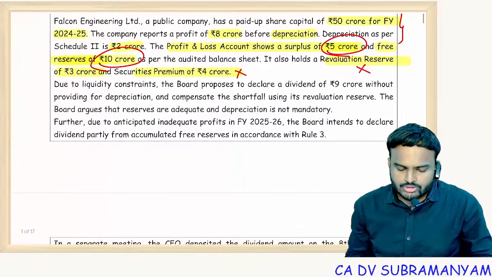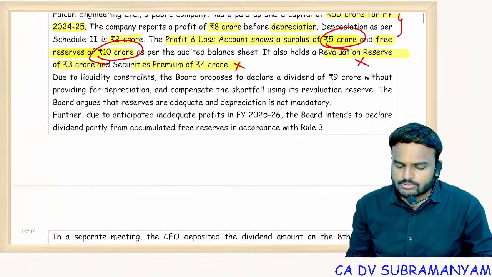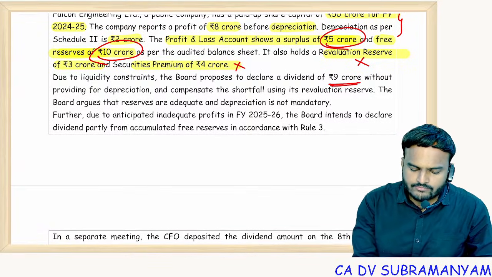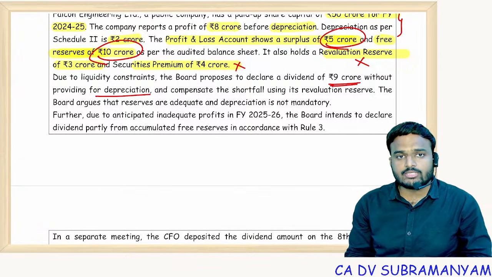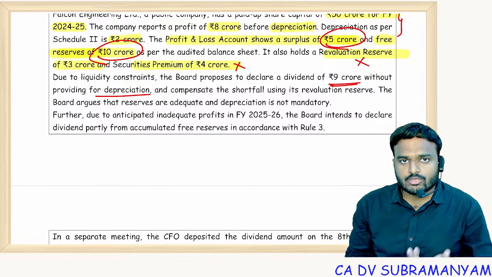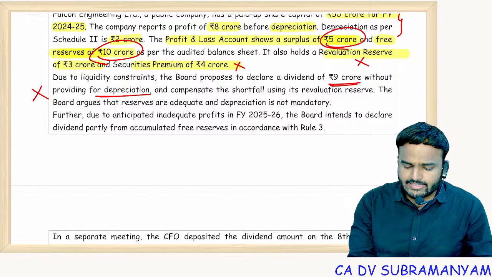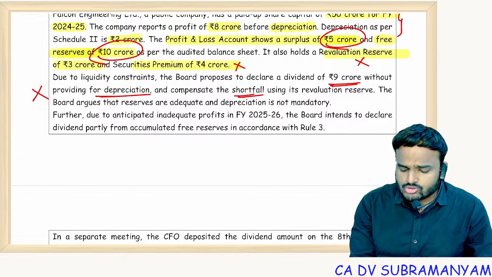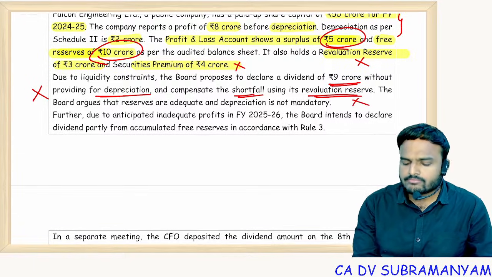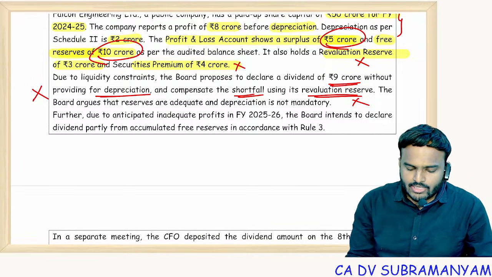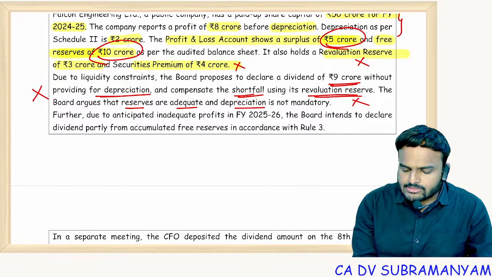Next one. Due to liquidity constraints, the board proposes to declare a dividend of 9 crores without providing for depreciation. You tell me. Possible or not possible? Not possible. Without providing for depreciation, 100% not possible. And compensate the shortfall using its revaluation reserve. The board argues that reserves are adequate and depreciation is not mandatory.